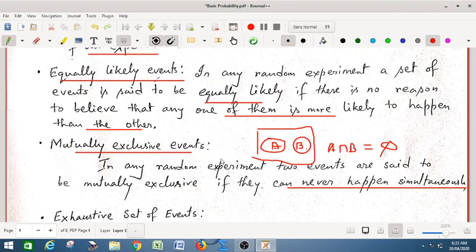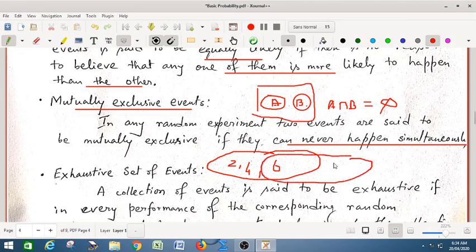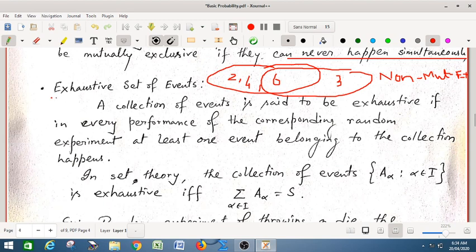What about non-mutually exclusive? Suppose I am giving you the example of even face. What is your even face? 2, 4, 6. And suppose I am saying multiple of 3. So multiple of 3 is 3 and 6. So 6 is a common element in both the sets. So this is non-mutually exclusive. So I am defining a term again, non-mutually exclusive.